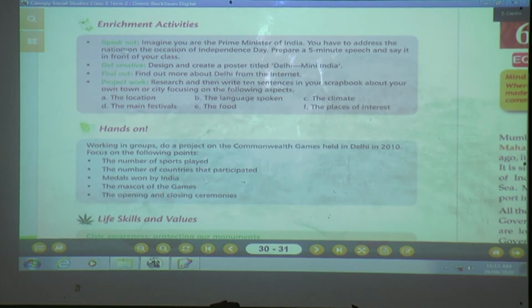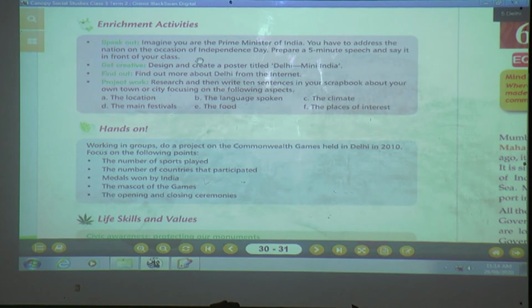First is Speak Out. Imagine you are the Prime Minister of India. Yes, you have to imagine that you are the Prime Minister of India. You have to address the nation on the occasion of Independence Day, and you have to prepare a 5-minute speech and say it in front of your class.